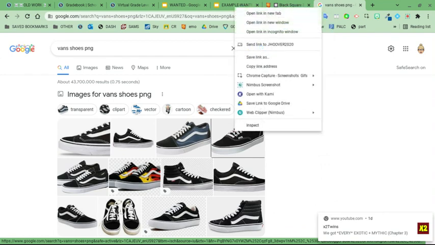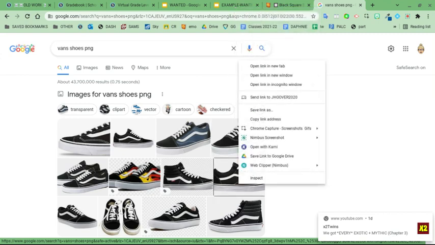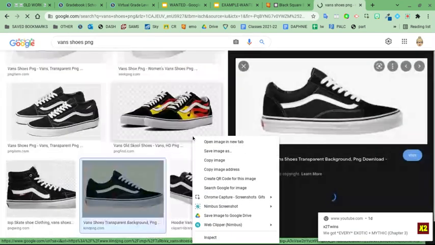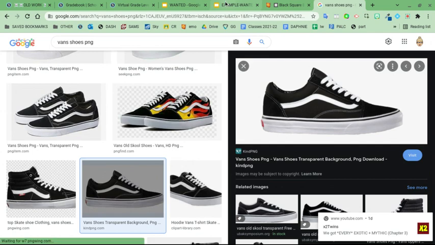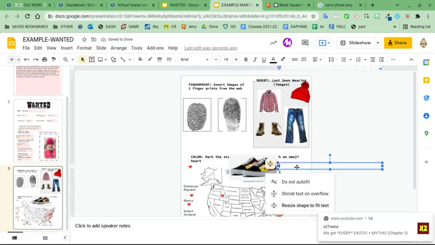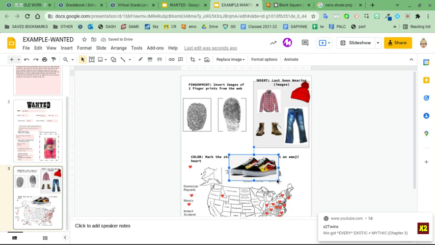It doesn't want to let me copy that picture. Maybe I have to click on my copy image. Right click, copy image. Okay. And then come back to my example. And if these were the shoes, paste. And then, of course, I need to make them small enough to fit into my box. Okay. So I'll click on them, size them down, and then I would move them into my clothing box.